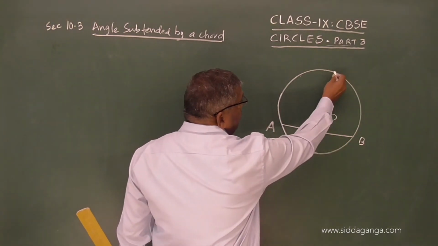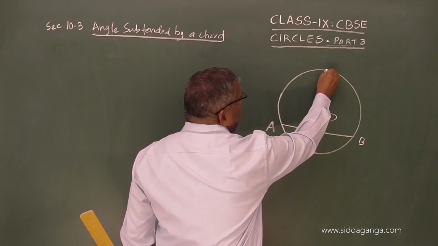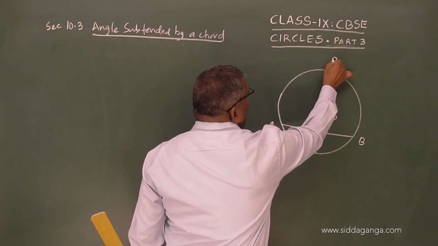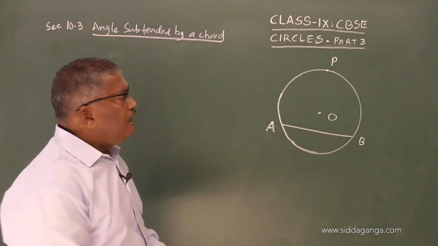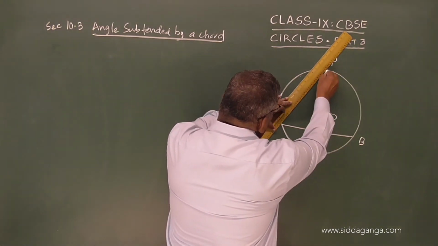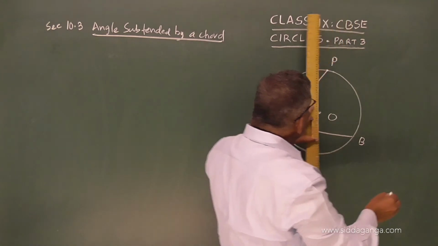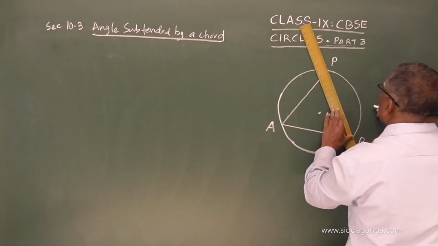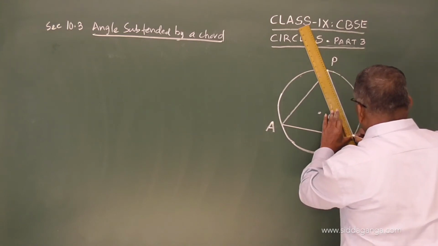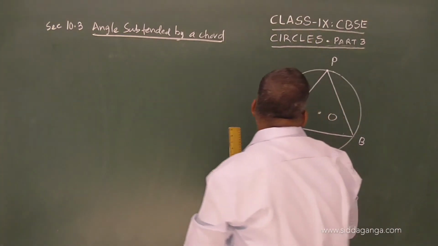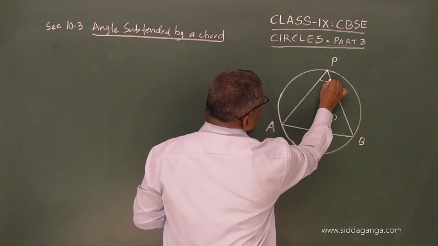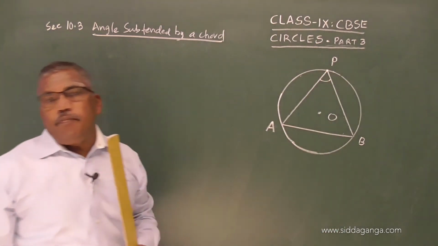Now if I take any point, say P, on the major arc, and if I join AP and BP, an angle is formed here, known as angle APB.